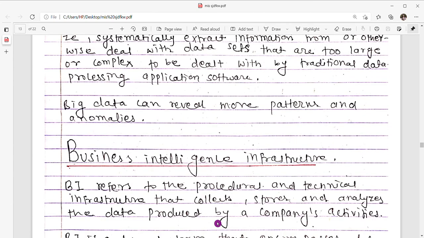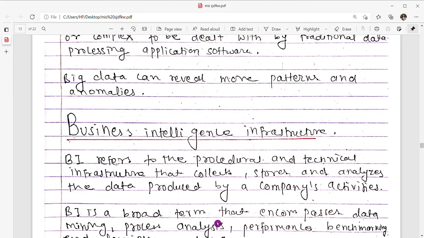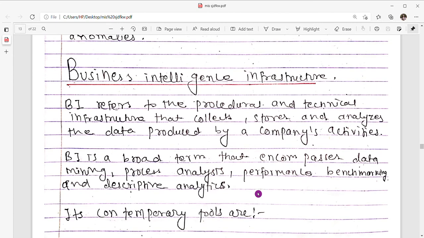So now moving to our business intelligence infrastructure part. Business intelligence refers to the procedural and technical infrastructure that collects, stores, and analyzes the data produced by the company's activities. Business intelligence is also defined as a broad term that encompasses data mining, process analysis, performance benchmarking, and descriptive analysis.